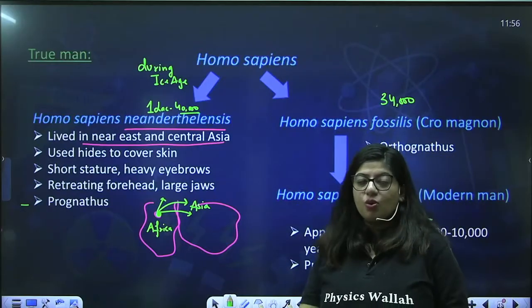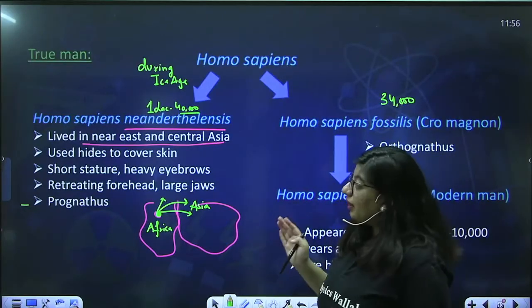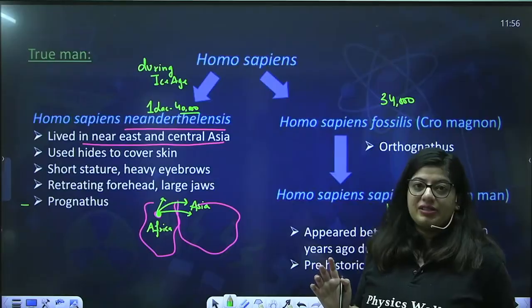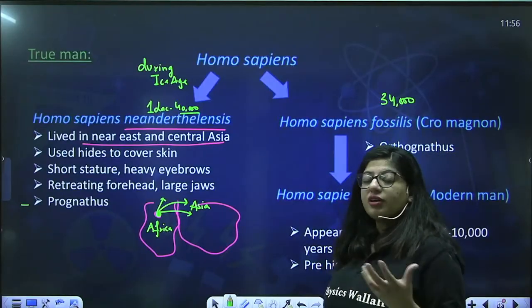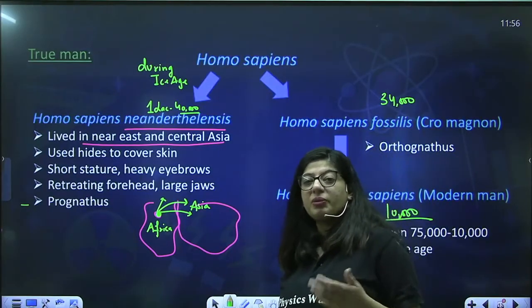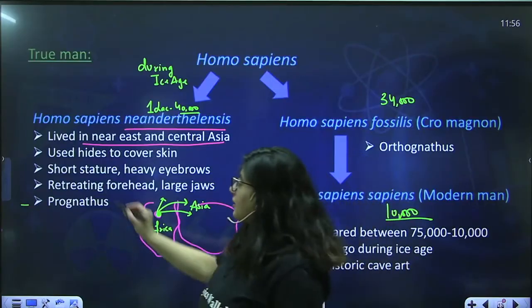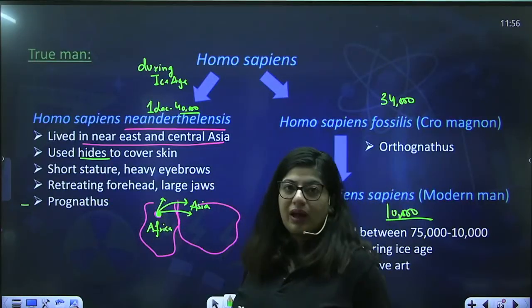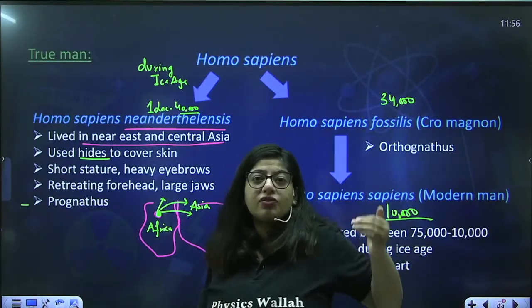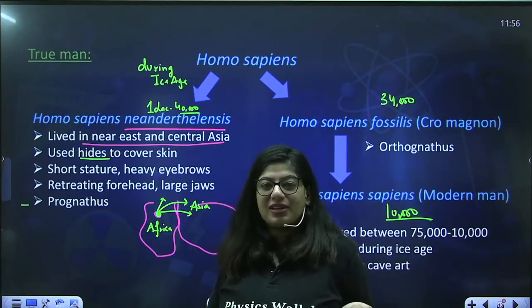Until then no one was covering the body, but Neanderthals covered their body with hides. You will not use the word clothes. Clothes are something made up of fabrics, but hides are made up of animal skin or plants. Because the climatic conditions were harsh, they started covering themselves.